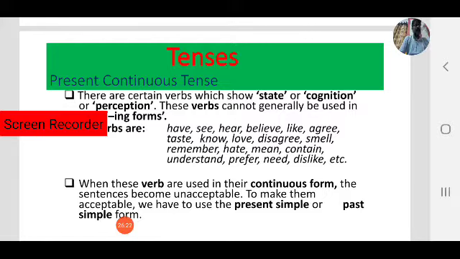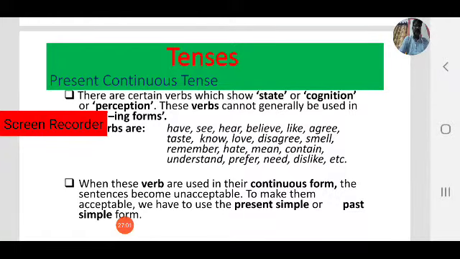So coming to some verbs, certain verbs which show state, cognition or perception. Those verbs cannot generally be used in ing forms. Always keep in mind, generally we make mistakes here. These verbs cannot be used in continuous tense, that means ing forms.